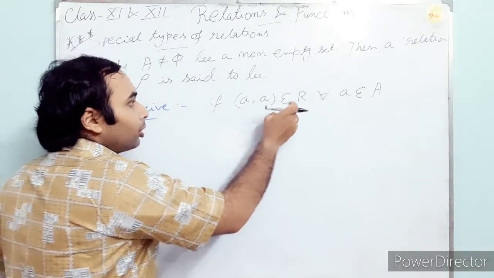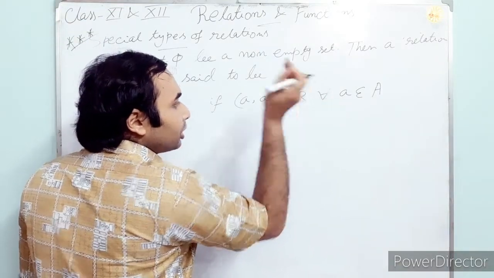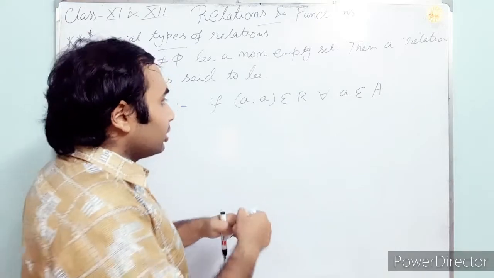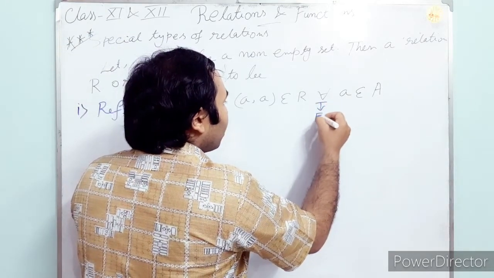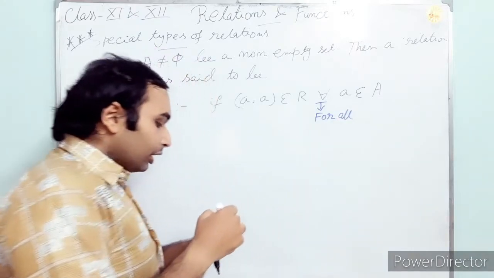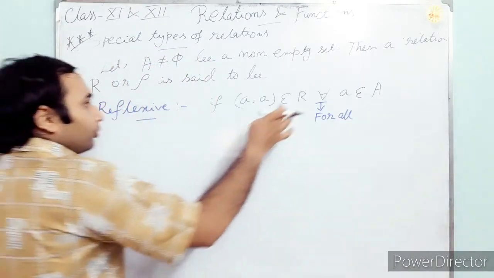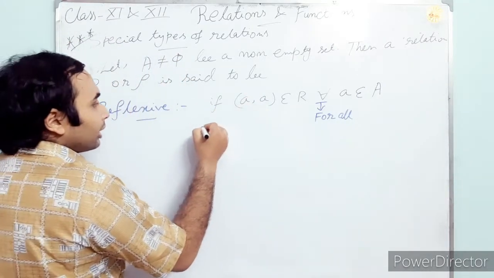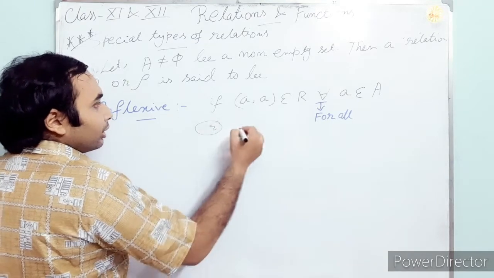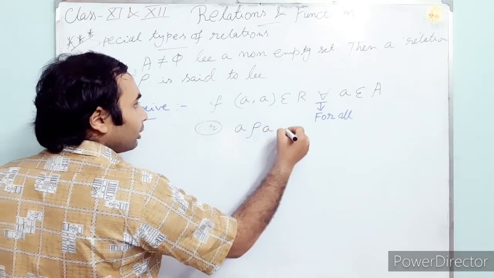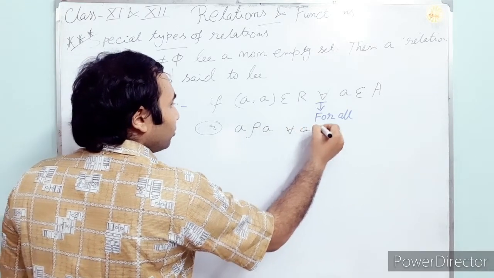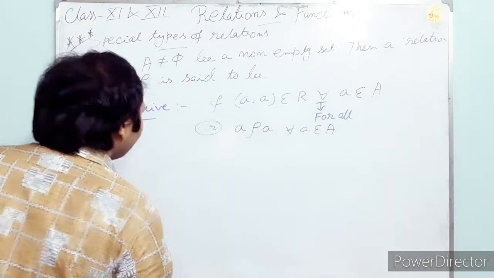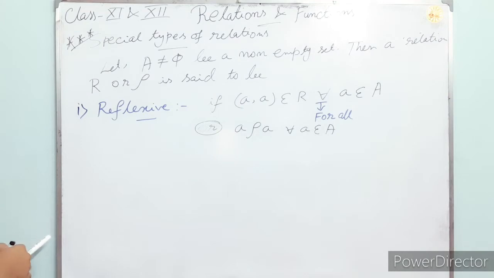This upside-down A means "for all", that is, for each and every element this will hold. It can be written as a rho a for all a belongs to A. You can write aRa or a rho a. So the reflexive relation is this one.